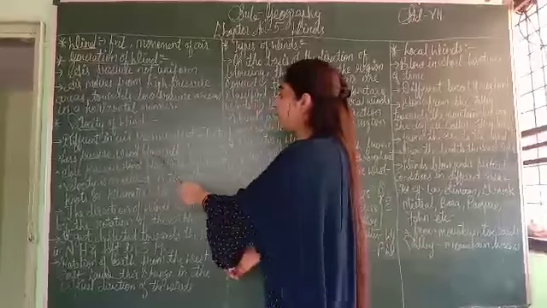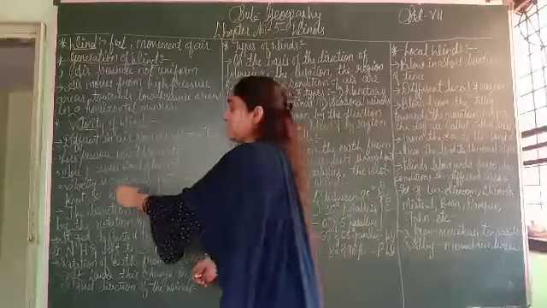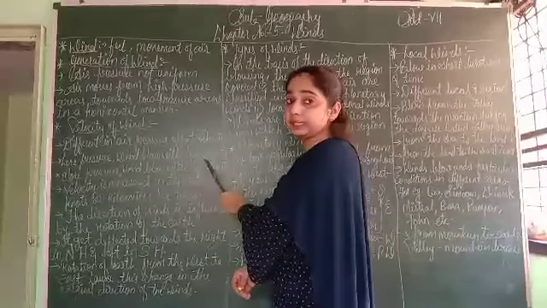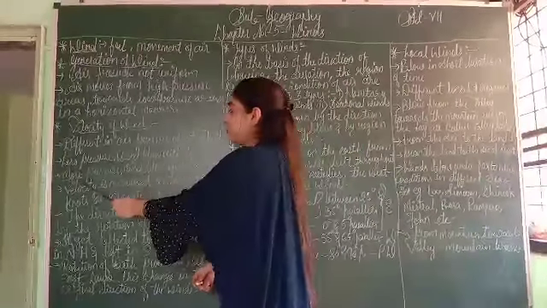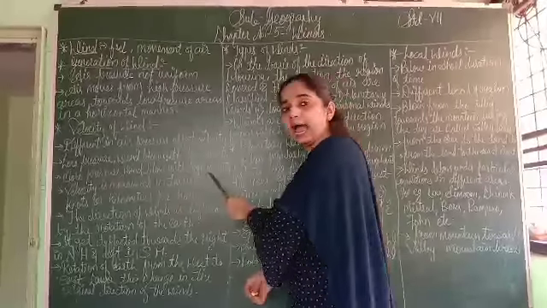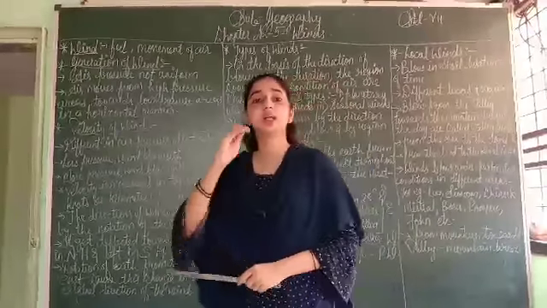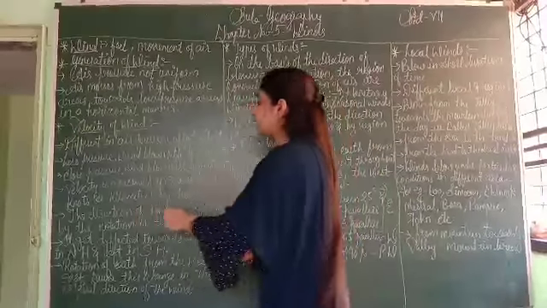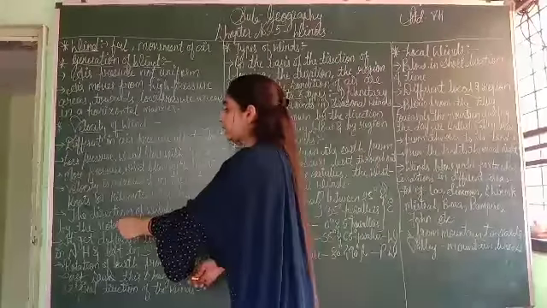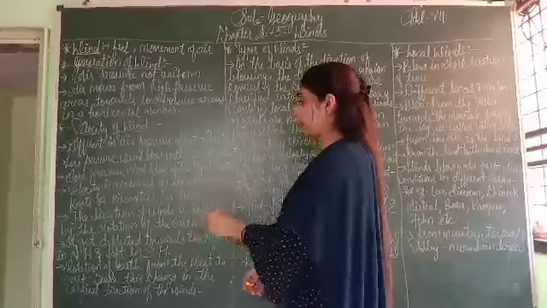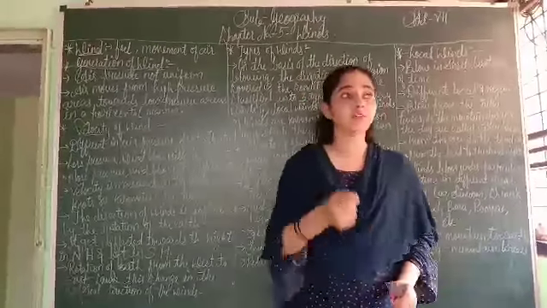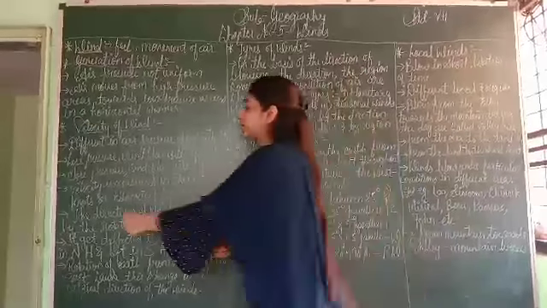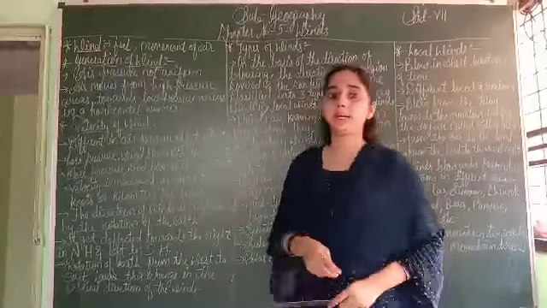Less pressure, wind blows with less velocity. If the pressure is less, then the wind blows with less velocity, means less speed. And if the pressure is more, the wind blows with high velocity. Less pressure, less velocity. High pressure, high velocity. Velocity is measured in the unit of knots or kilometers per hour.